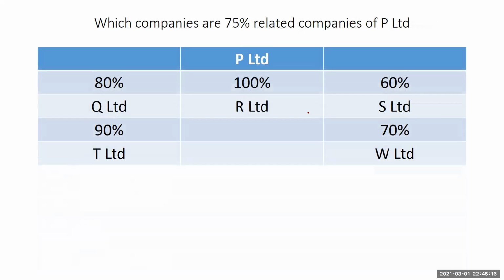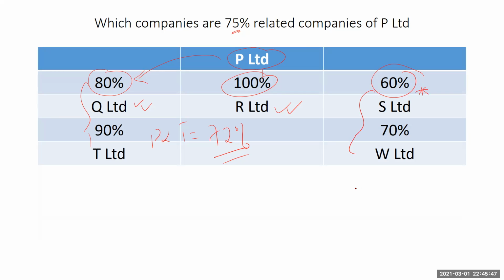Which companies are 75% related companies of P? Related of P. So 100% of R, we need to include it, right? 80% of Q, we need to include it. What about this and this? The indirect between P and T, we got 72%. It falls short of the threshold, right? Falls short of the 75. What about 60? It falls short of the 75.